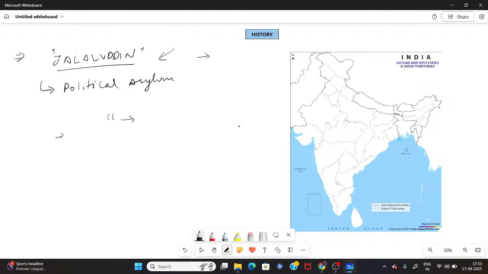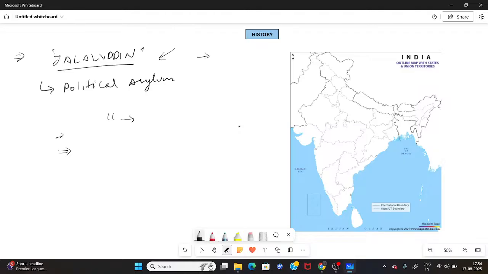Now, in his later terms, during the last year of Iltutmish's reign, he realized something: that out of all his sons and a daughter, none of his sons was worthy of being his successor. And this was very tragic, because out of all his sons, nobody was anywhere where he wanted them.